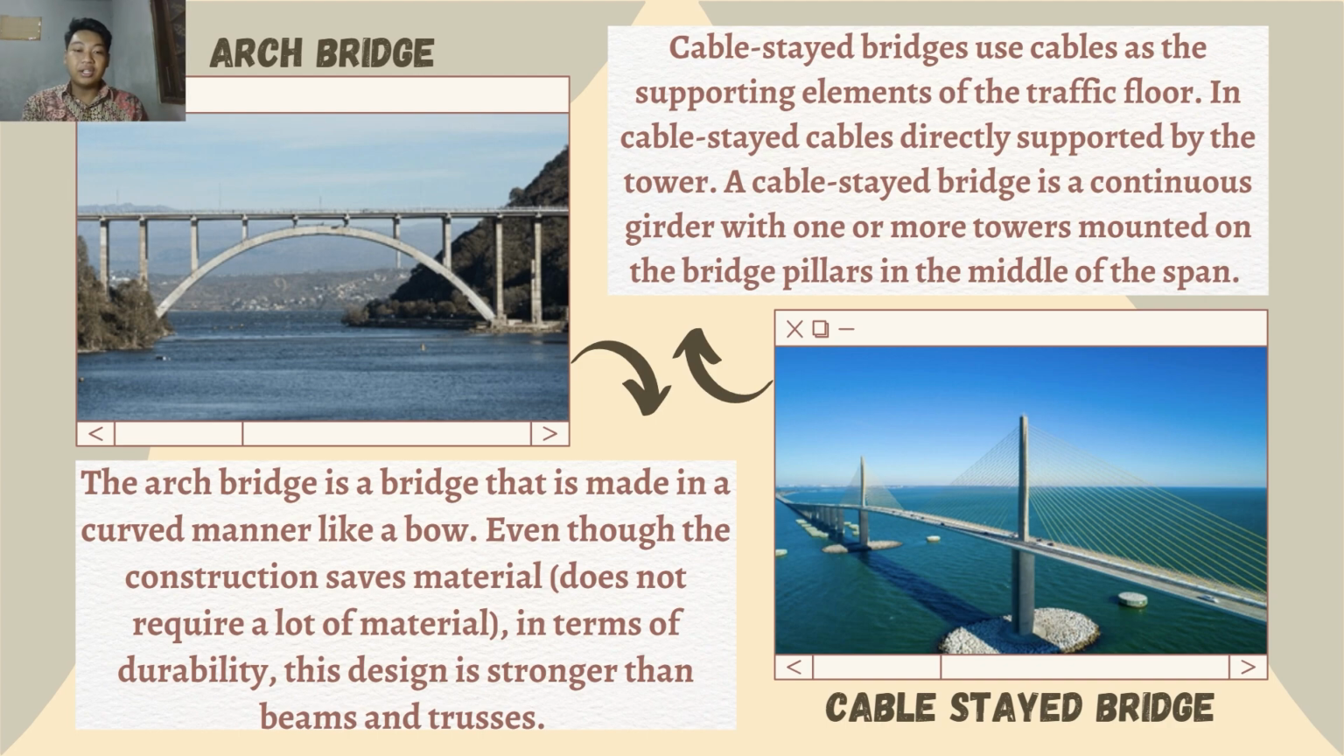Cable-stayed bridge. In cable-stayed bridges, the supporting elements of the traffic are cables directly supported by a tower. A cable-stayed bridge is a continuous girder with one or more towers mounted on the bridge pillar in the middle of the span. Cable-stayed bridges have a relatively low center of mass, so this type of bridge is very good for use in areas with an earthquake risk and is used for variation in span length of 100 to 600 meters.